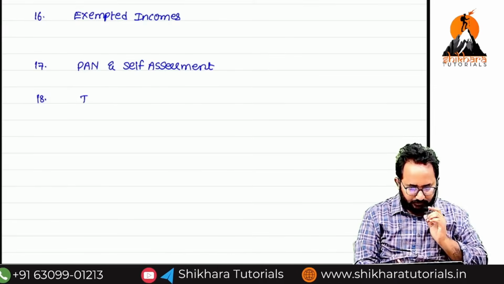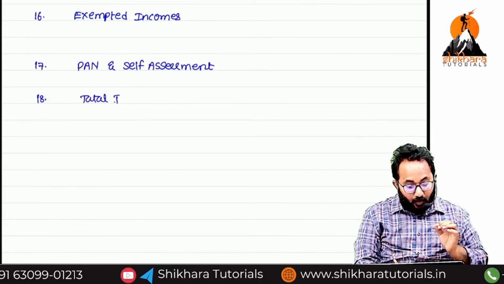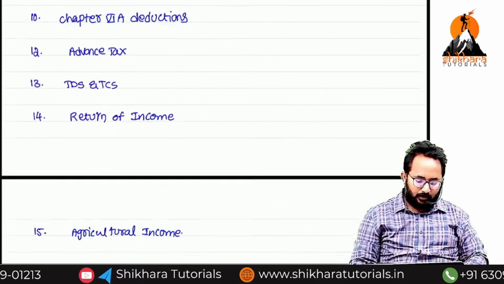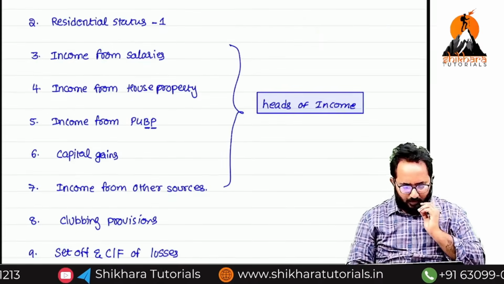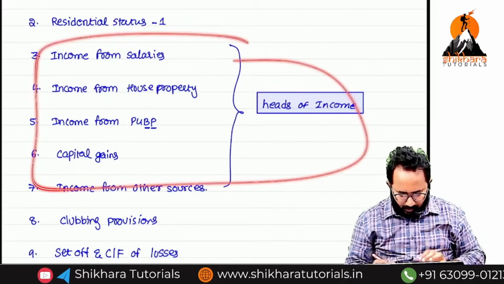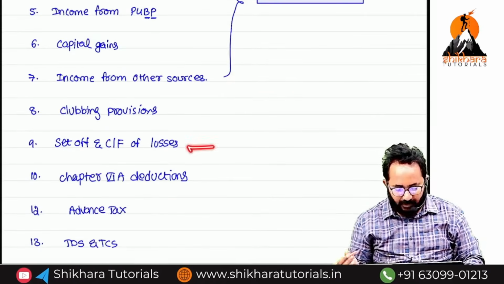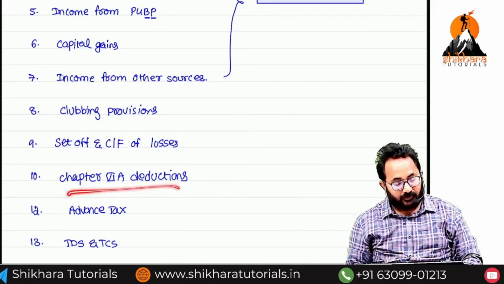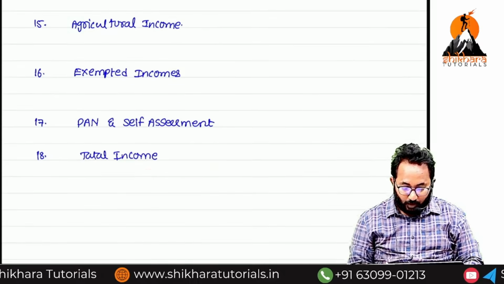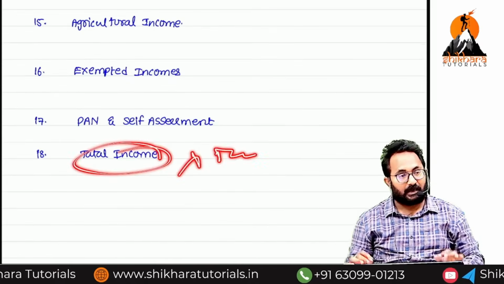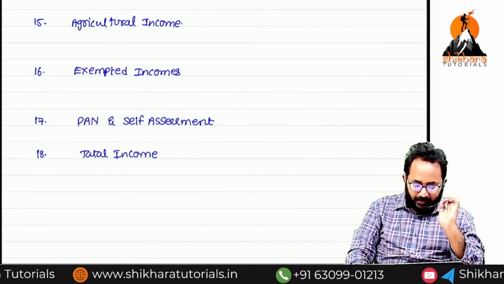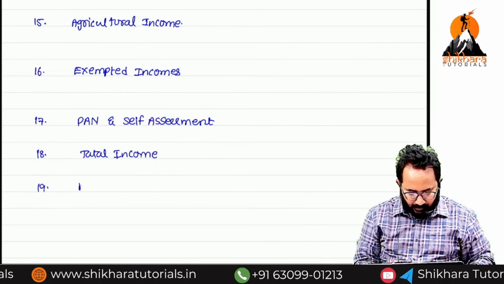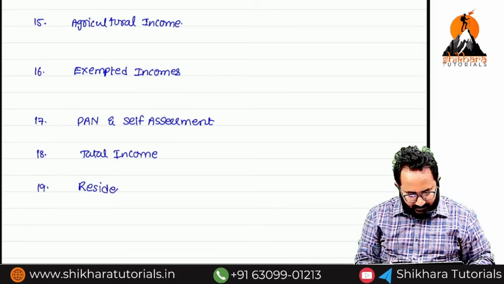The 18th one is total income. Total income problems are nothing but this: they will give you every detail, and you have to compute every head of income, total it after adding clubbing, after reducing set off, and after removing Chapter 6A deductions. You have to compute total income, and on that we also have to calculate tax. These are the only chapters we have. Coming to the 19th one, we'll discuss the residential status.